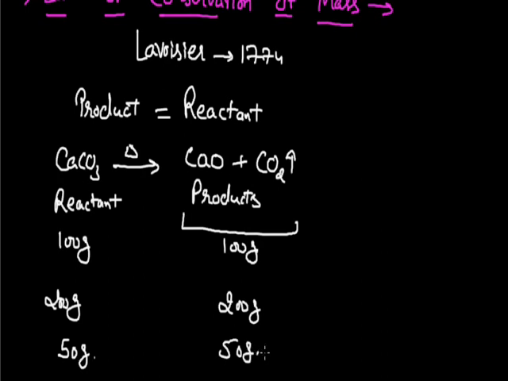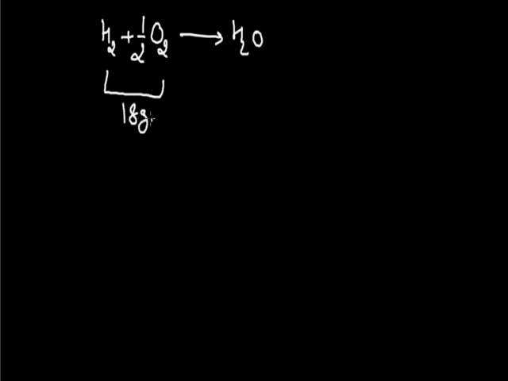So when he changed the reactant again to prove this result, this time I start with the molecule of hydrogen and oxygen to form the molecule of water. Now if as the starting mass of reactant I take 18 gram, in this 18 gram, 2 gram of hydrogen gas is going to react with 16 gram of oxygen. Then if I take 18 gram of reactant, according to this law, the final mass of product will be again 18 gram.